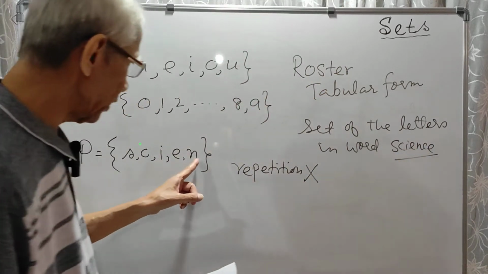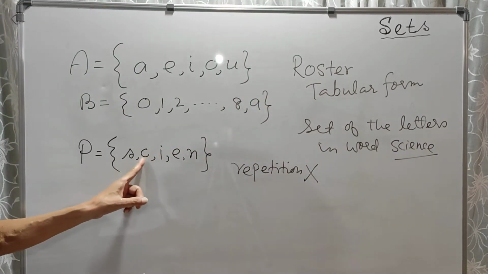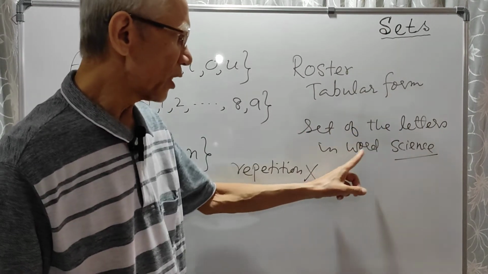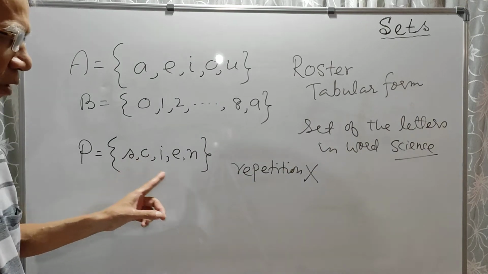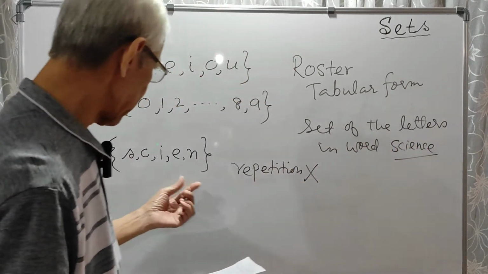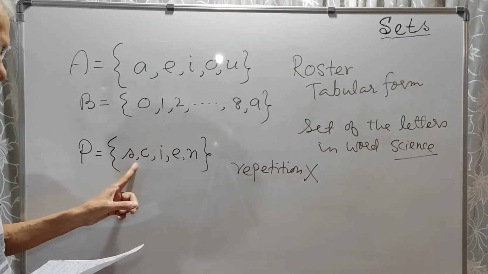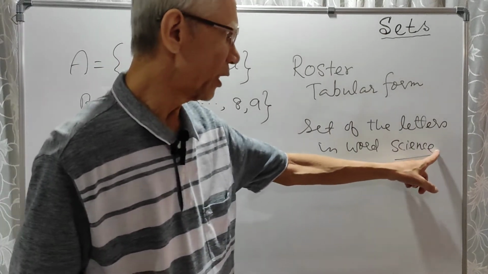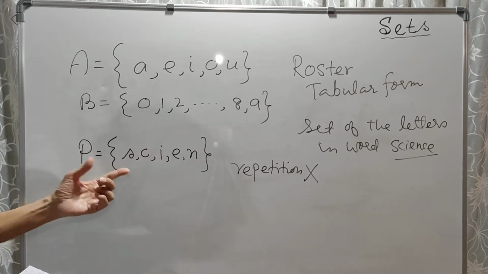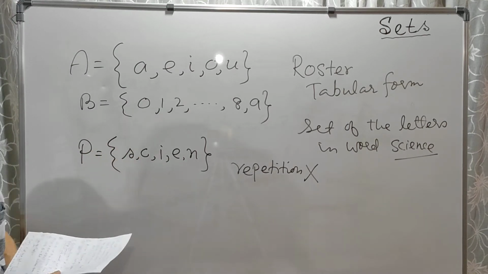So we will not write C, E again because they are already present there. So this is the set of the letters in the word science. Although the word science has 1, 2, 3, 4, 5, 6, 7 letters, we have written only 5 letters without repeating C and E. So in roster form, when you write, no element should be repeated.